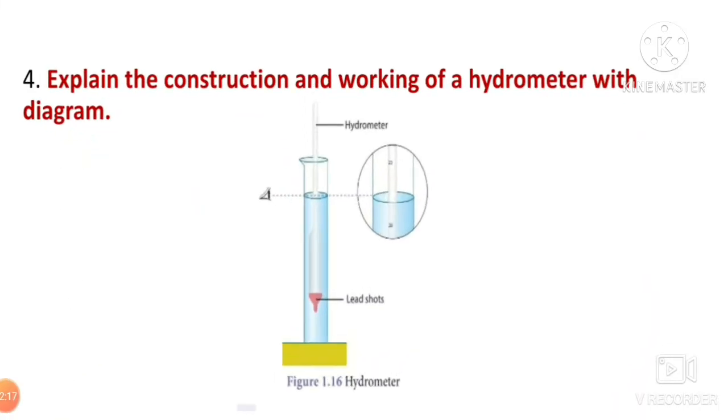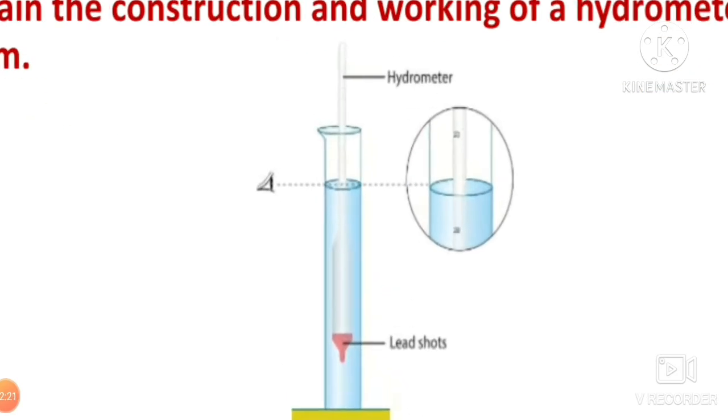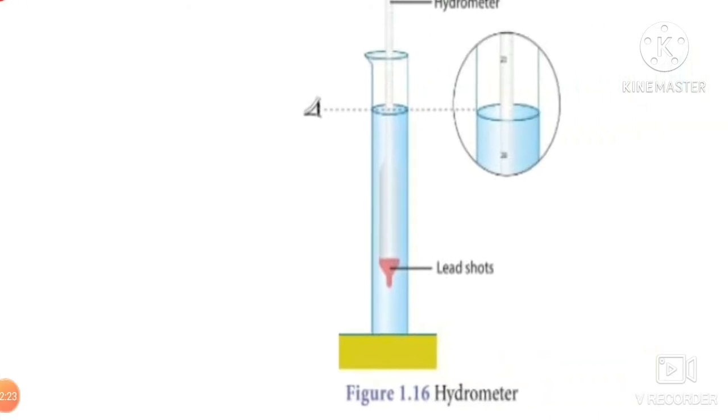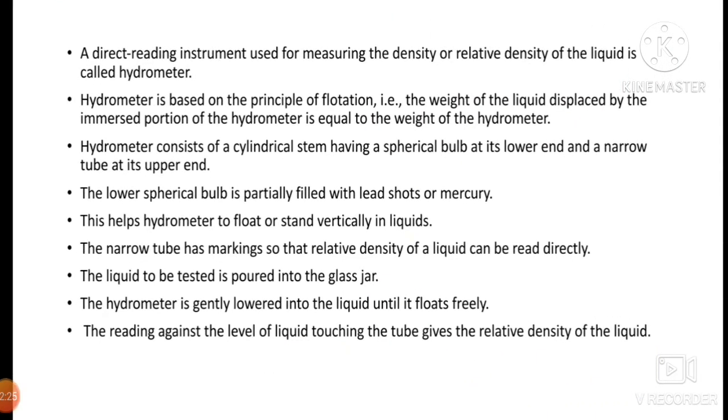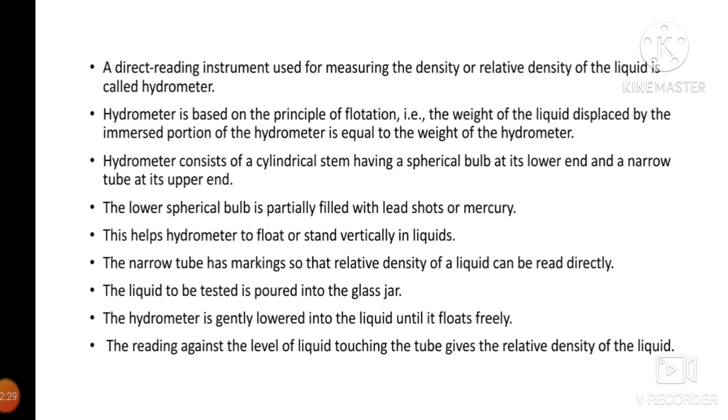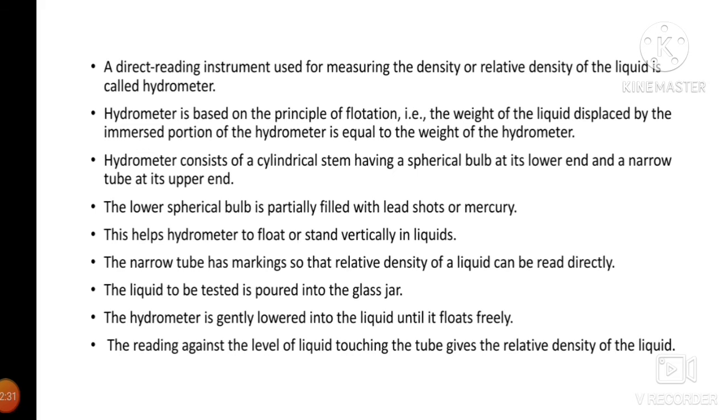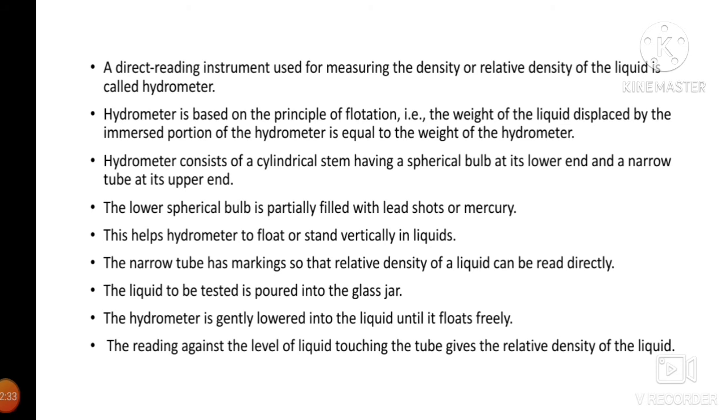Fourth question, explain the construction and working of hydrometer with the diagram. Okay, so first one, a direct reading instrument used for measuring the density or relative density of a liquid is called hydrometer. Hydrometer is based on the principle of flotation, that is, the weight of the liquid displaced by the immersed portion of the hydrometer is equal to the weight of the hydrometer.